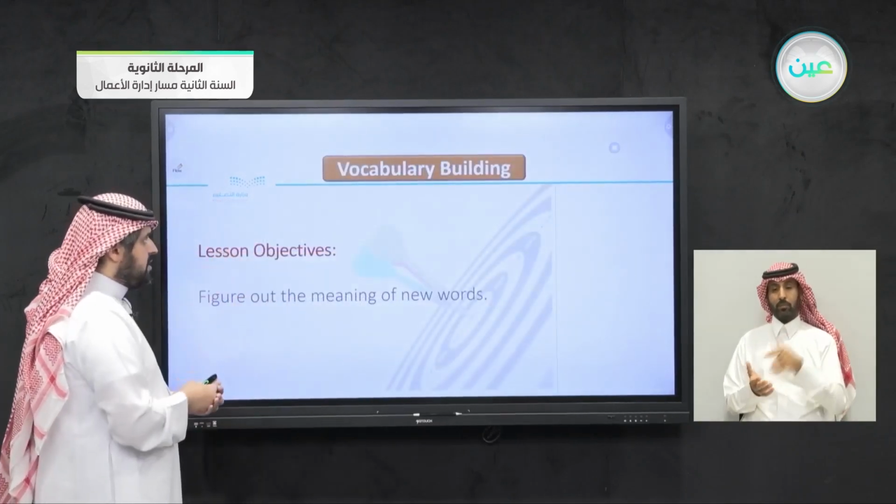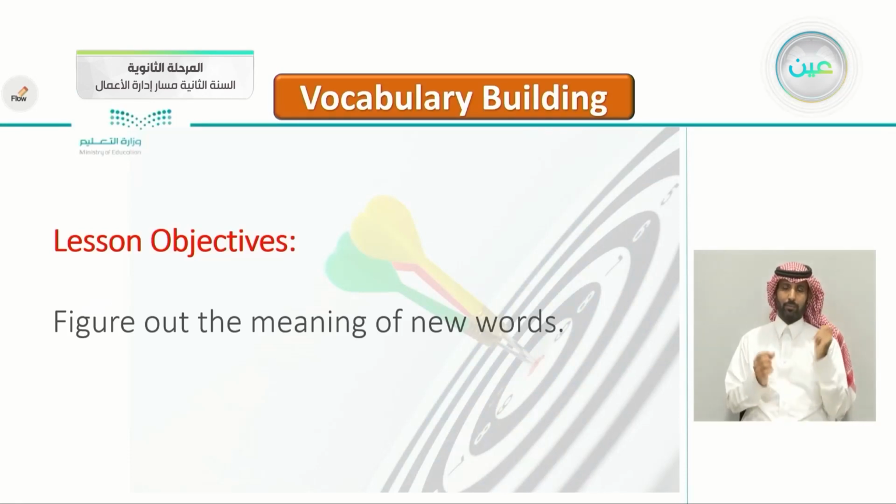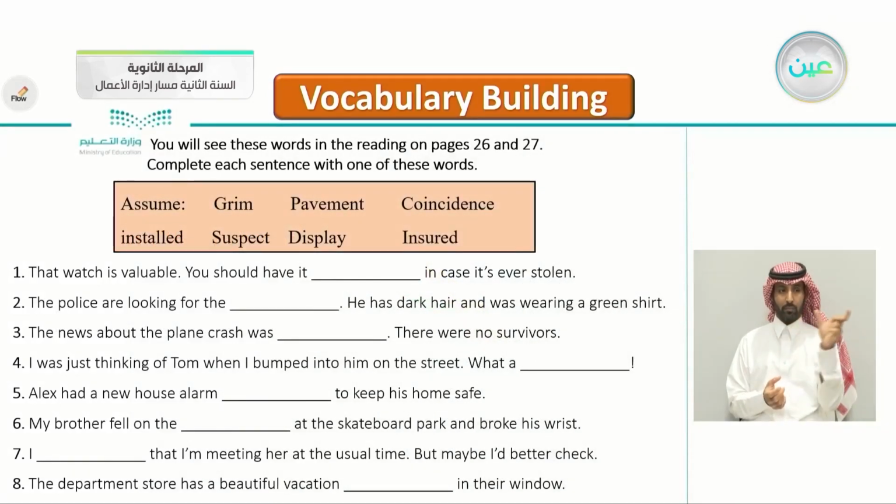So this is today's lesson, the vocabulary building. The lesson objective here is to figure out the meaning of new words. So we'll be learning new words today in order to get to the reading lesson. You will see these words in the reading on pages 26 and 27. Complete each sentence with one of these words. The words are assume, grim, pavement, coincidence, installed, suspect, display, and insured.